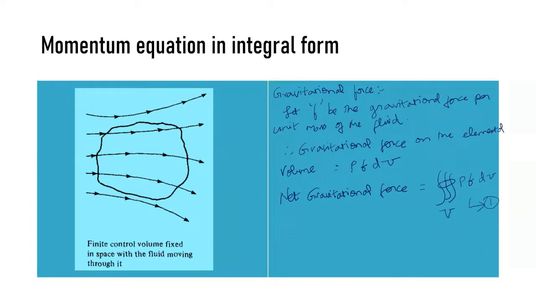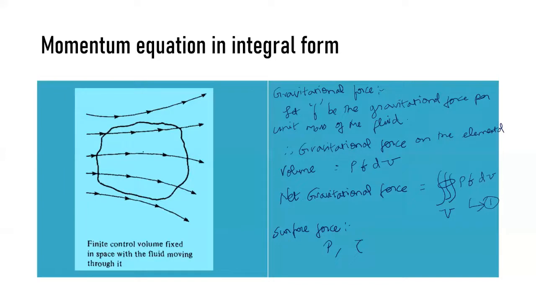The second thing I am going to consider is surface forces. How many surface forces are there? Two: one is pressure, the other is tau. How much pressure is applied, how much shear stress is applied, and what are their directions? We need to consider all of it.